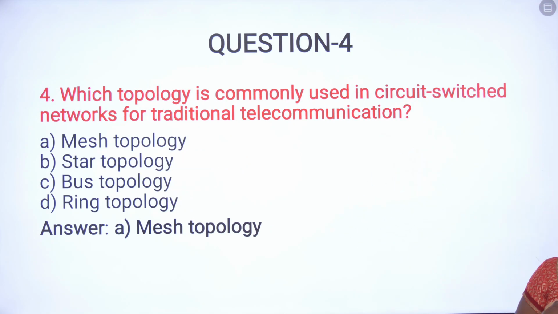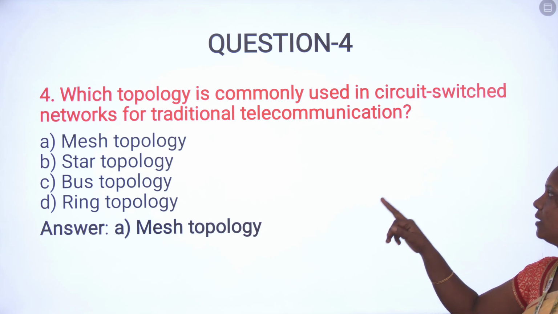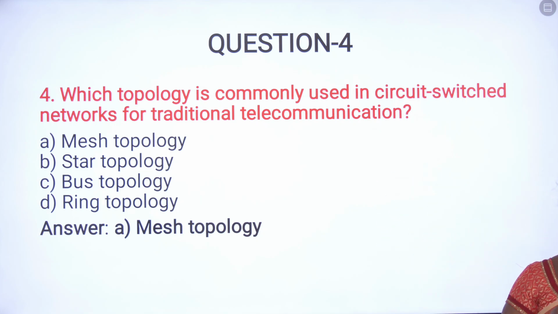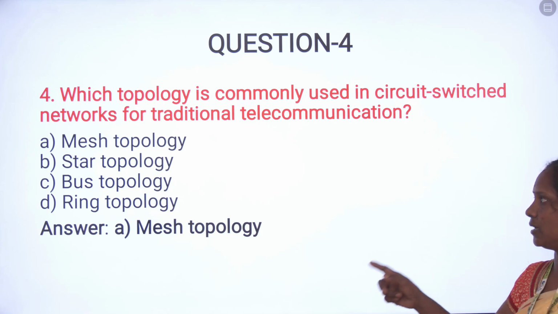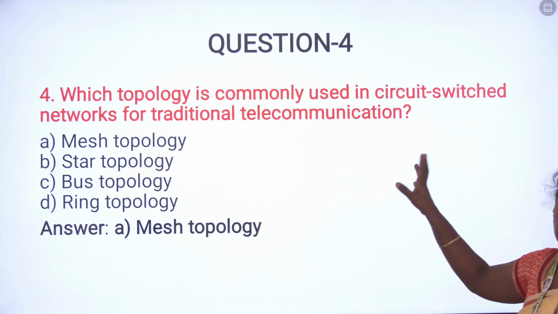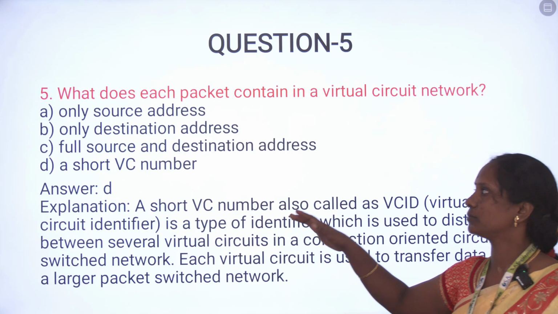Then question number 4: which topologies are commonly used in circuit switching networks for traditional telecommunications? Traditional telecommunications is focused on circuit switching networks. The options are mesh topology, star topology, bus topology, and ring topology. Here, mesh topology is focused on circuit switching networks. So the answer is mesh topology.